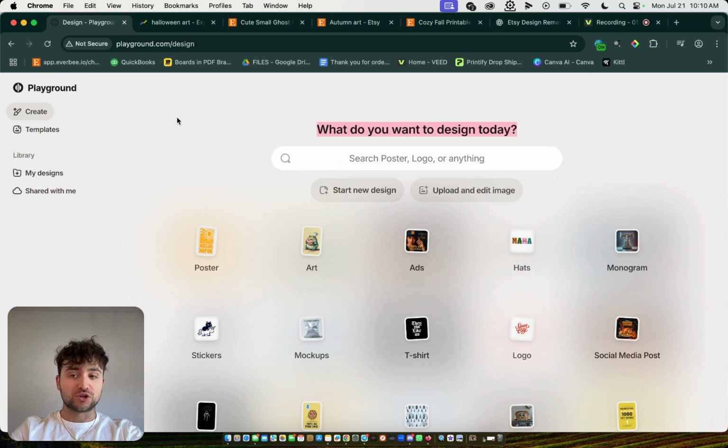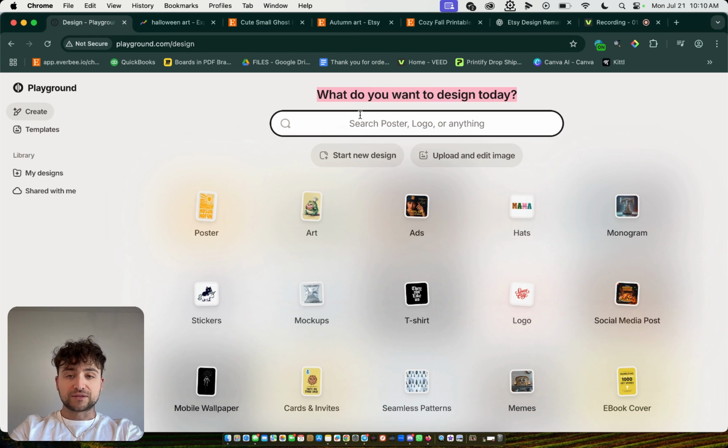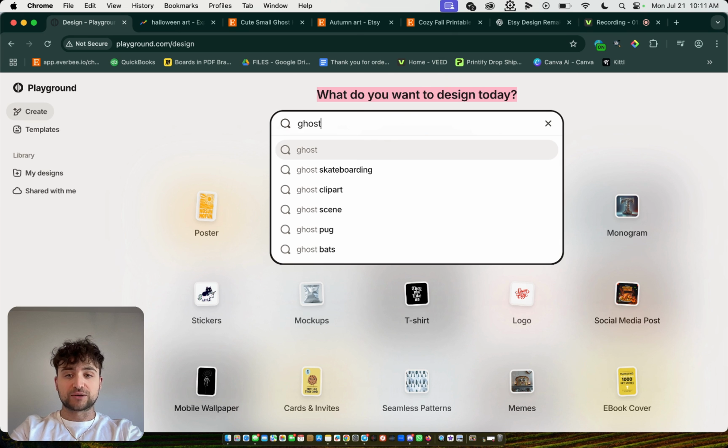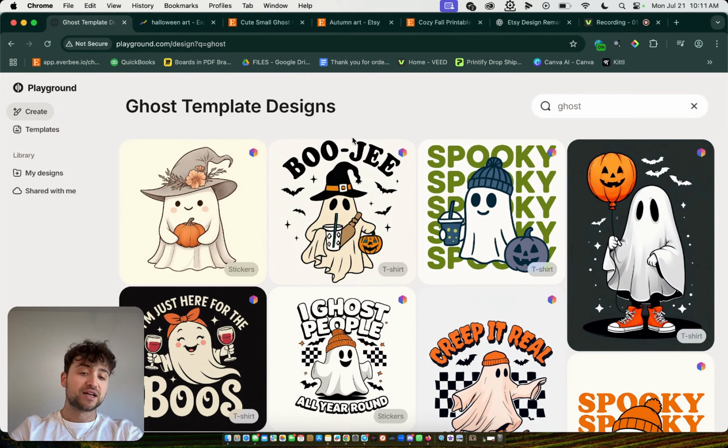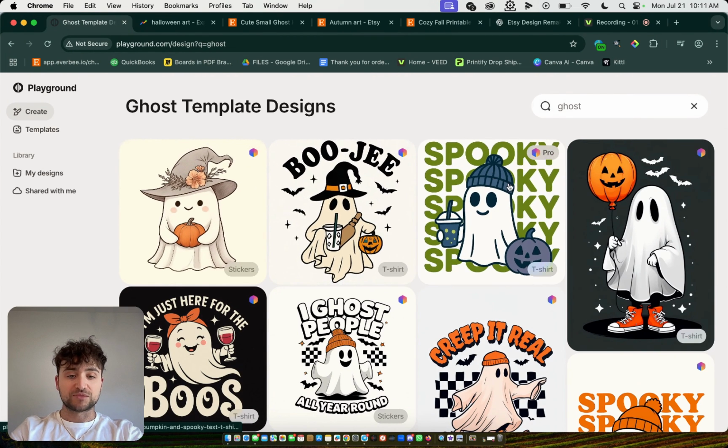Now we go back to this magical one AI tool to run this business. As you can see here, the cool thing about this is, let's say I want to sell something around ghosts. If I type that in, I have a bunch of proven trending templates that are commercially allowed to be resold, and I can just customize them to my liking.